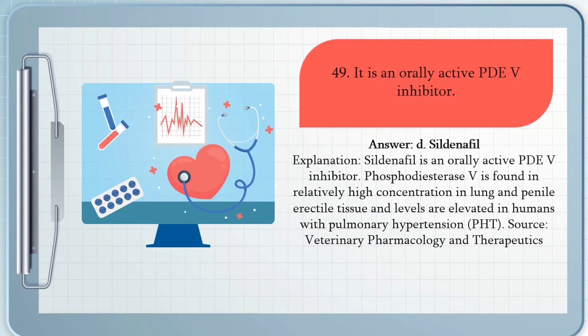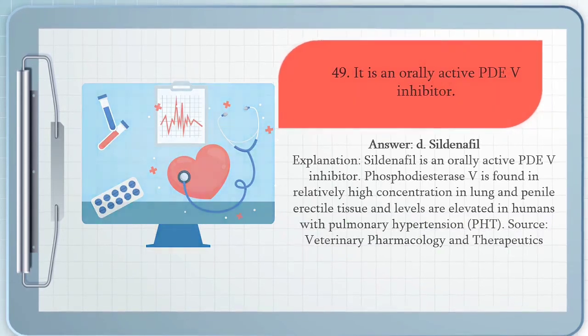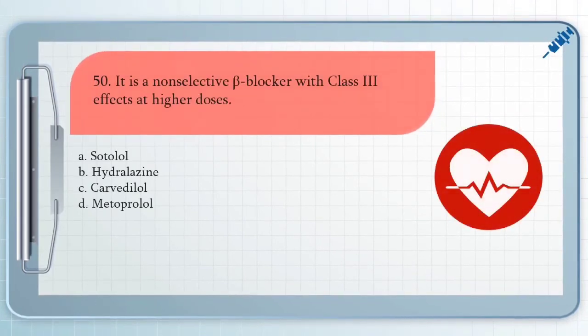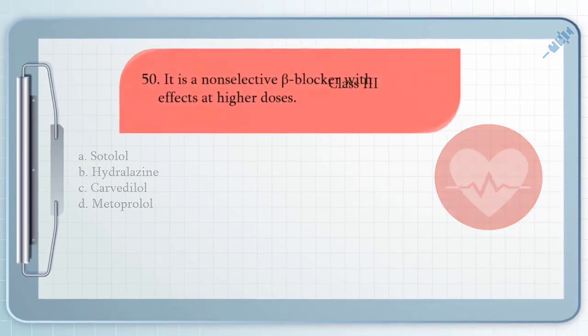For our last question, question number 50, it is a non-selective beta blocker with class 3 effects at higher doses. A. Sotalol, B. Hydralazine, C. Carvedilol, and D. Metoprolol. The answer for that question is A.